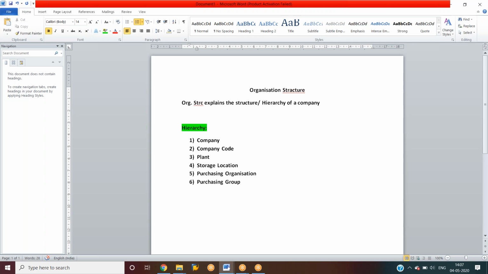So this is the hierarchy of an organization or company.